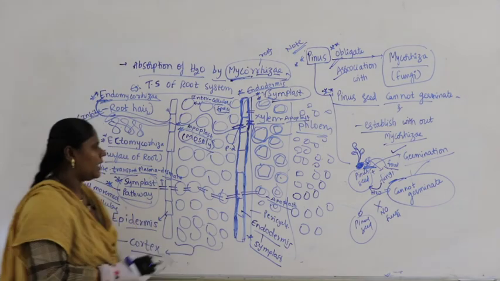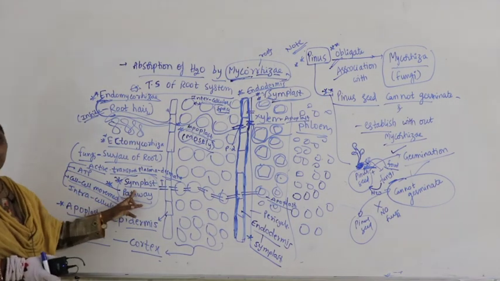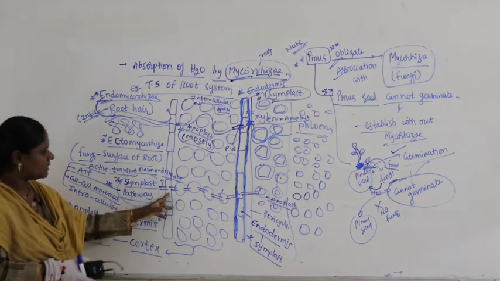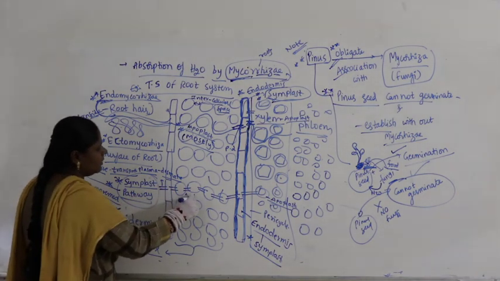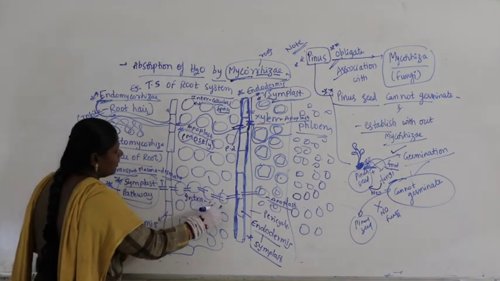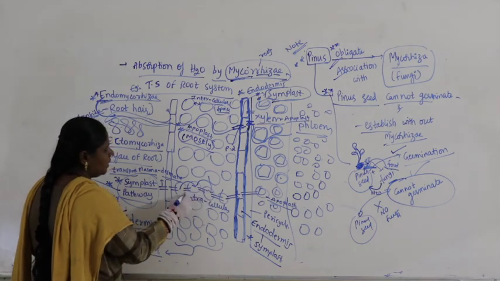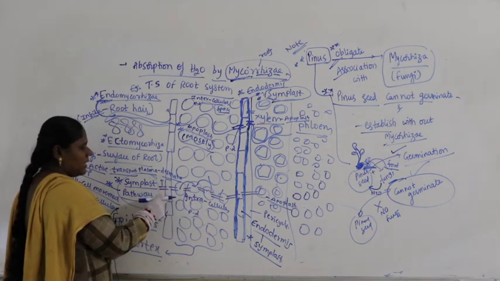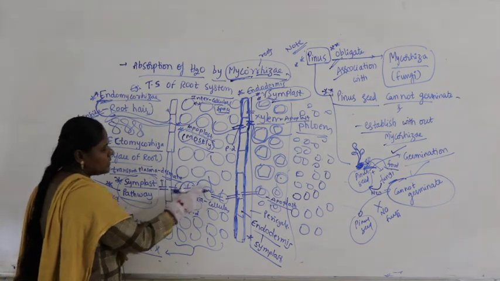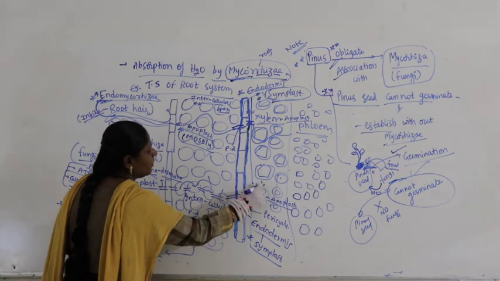In some cases, from the beginning it follows symplast. Epidermis is symplast, cortex is symplast, endodermis is symplast, but coming to xylem it is apoplast.